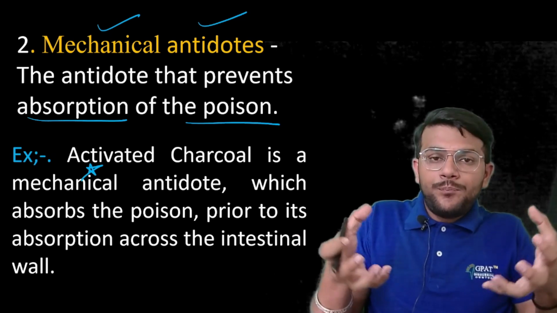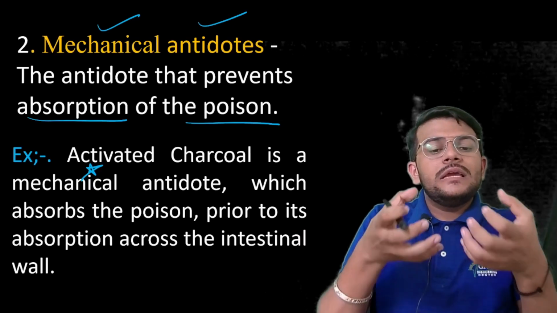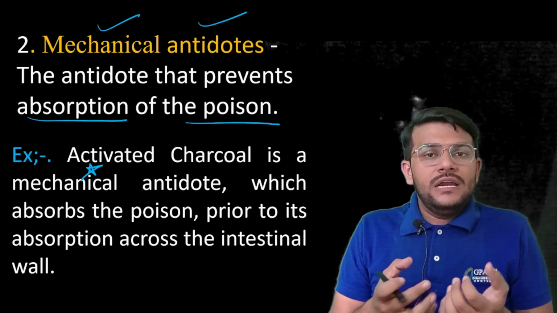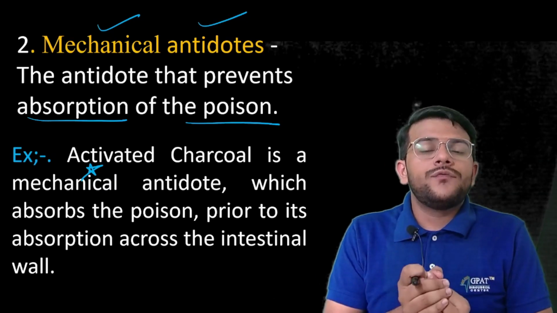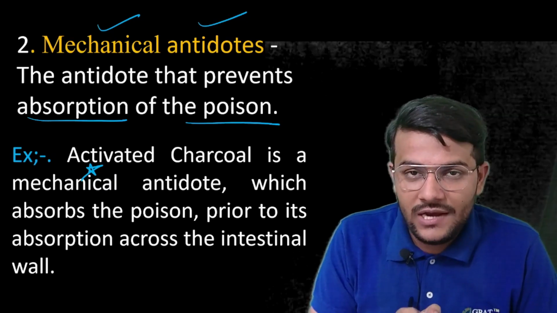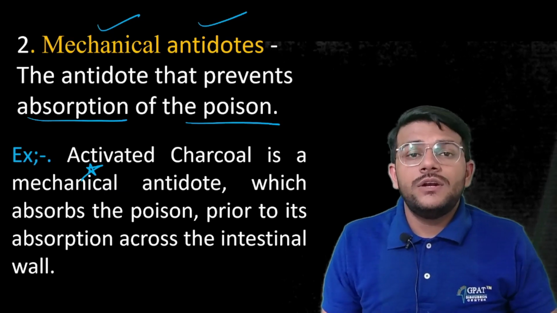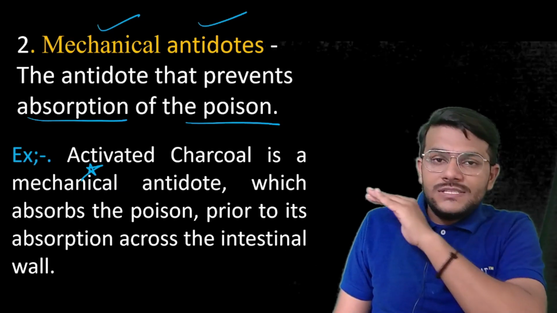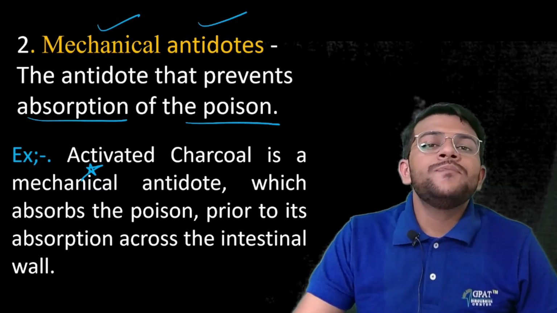It absorbs the poison itself in the small intestine, and the poison is unable to be absorbed from the microvilli of the small intestine. If it is unable to be absorbed into the blood circulation, then there is no effect of the poison. It is simply excreted through the fecal matter.